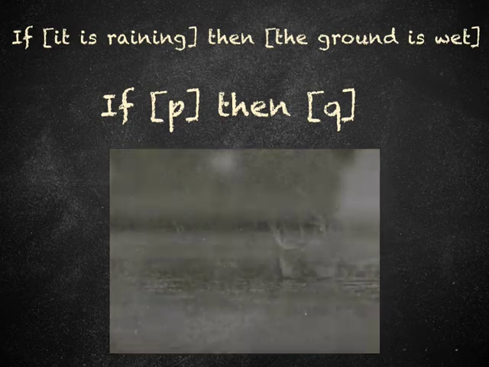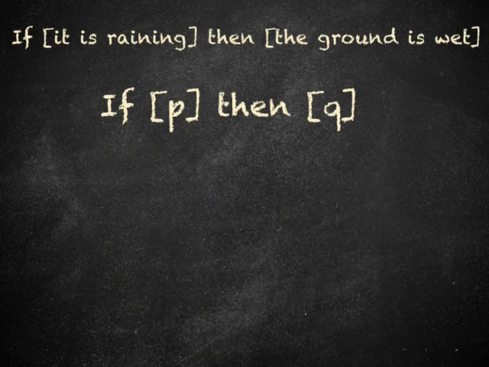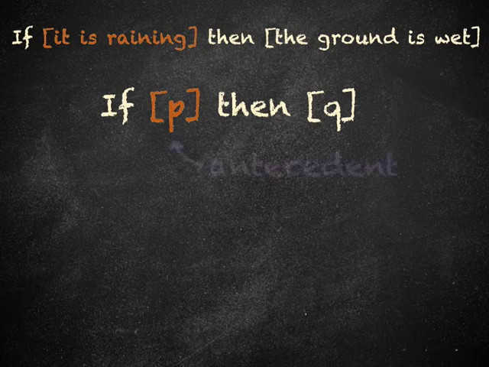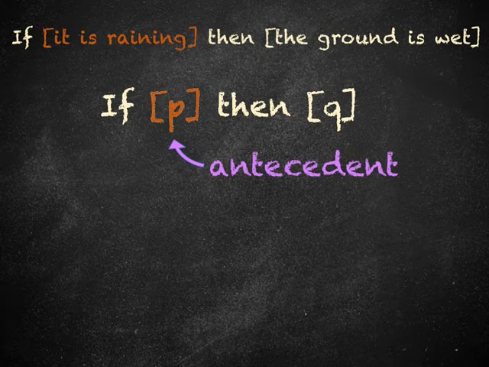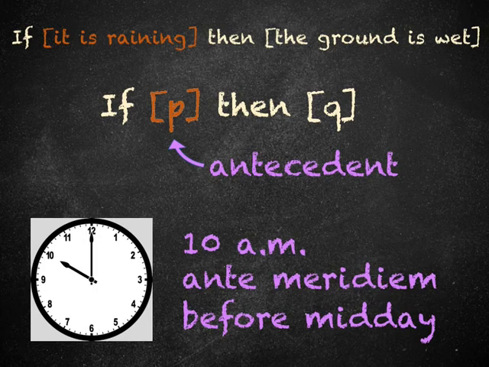The first statement, the P, is called the antecedent. This is a technical term, meaning that it comes before something else. You may be familiar with other words or phrases that use the prefix ante, meaning before. 10 o'clock in the morning is 10 a.m. The AM stands for antemeridium, which is Latin for before midday.